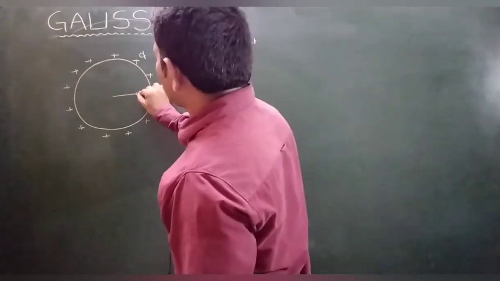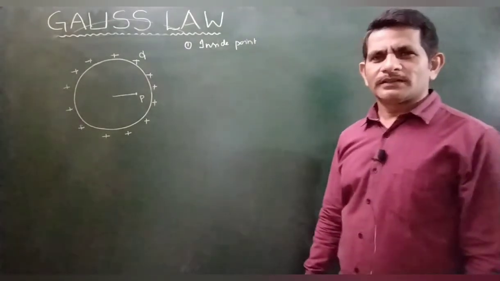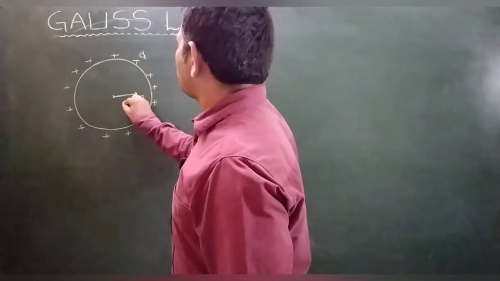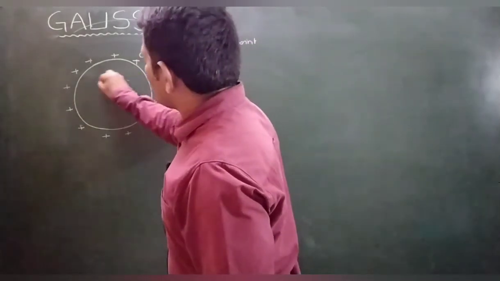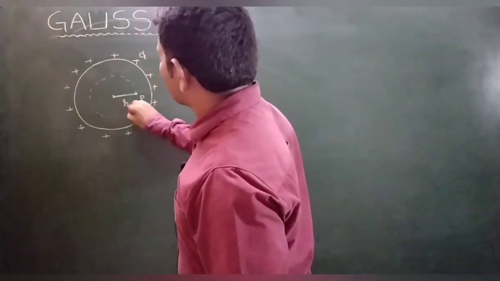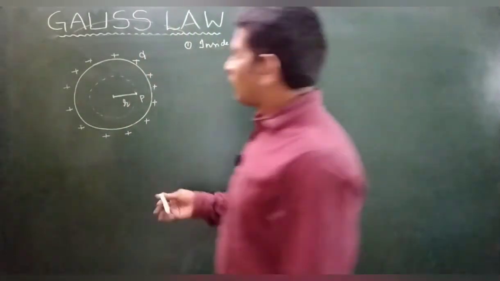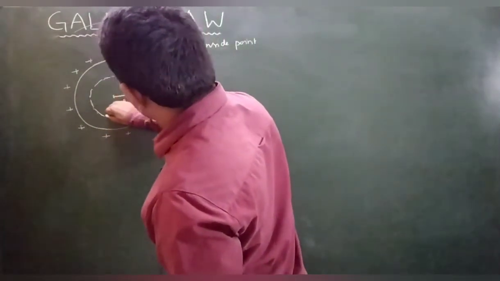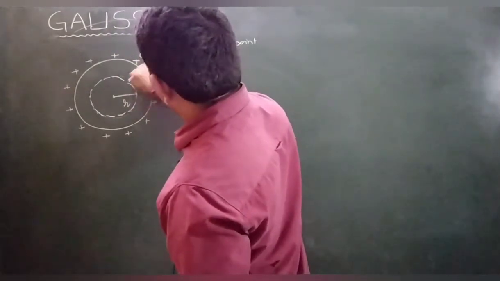So I want to find electric field intensity at point P, right? From the center to this point P, the distance is r. With this distance I have to draw one imaginary surface. This imaginary surface is called Gaussian surface. Are you able to see? This is the Gaussian surface.